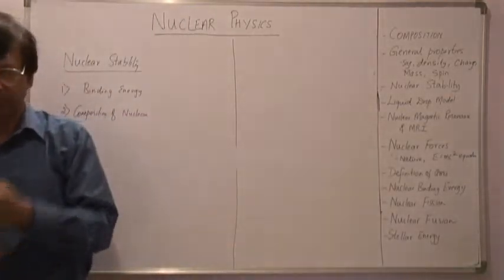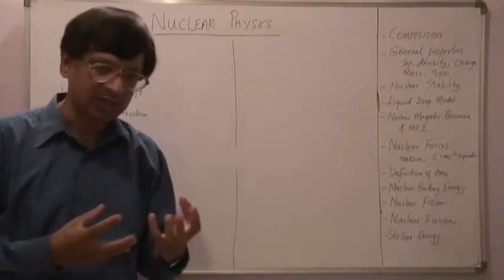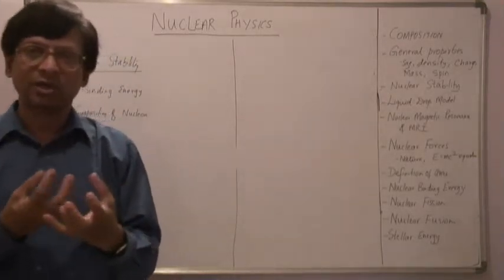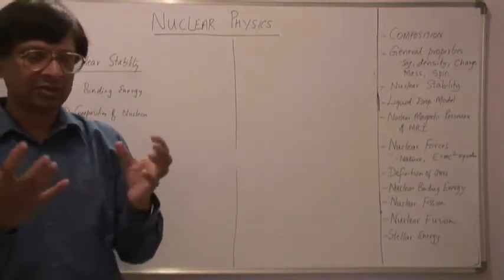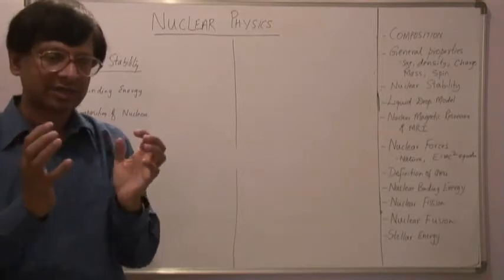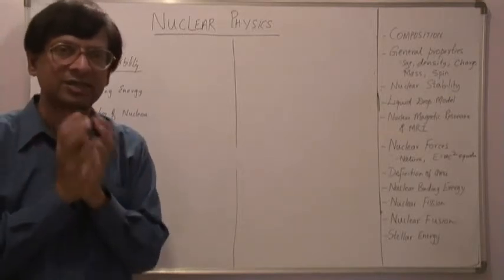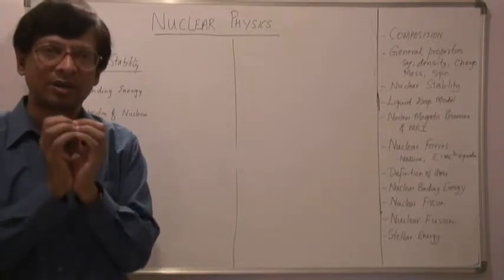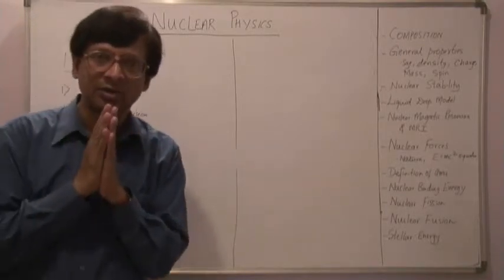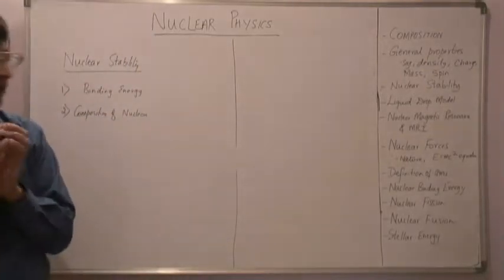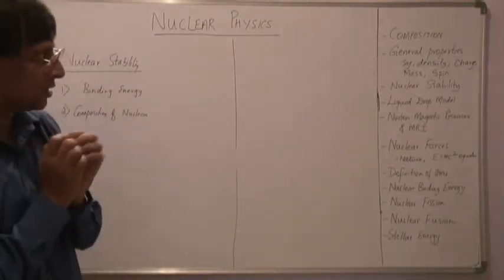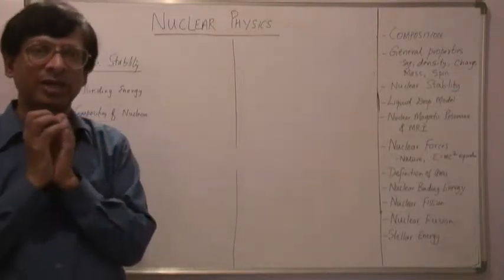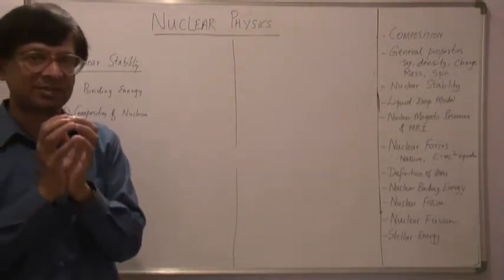What do we mean by nuclear stability? Remember that we said a nucleus consists of positively charged protons and neutral neutrons. So these protons are compressed together, and I also said that the nucleus has a very small diameter. The size of a nucleus is very small, 10 to the power minus 15 meters. So if that is the case, we have so many positively charged protons coming closer to one another in such a small space.